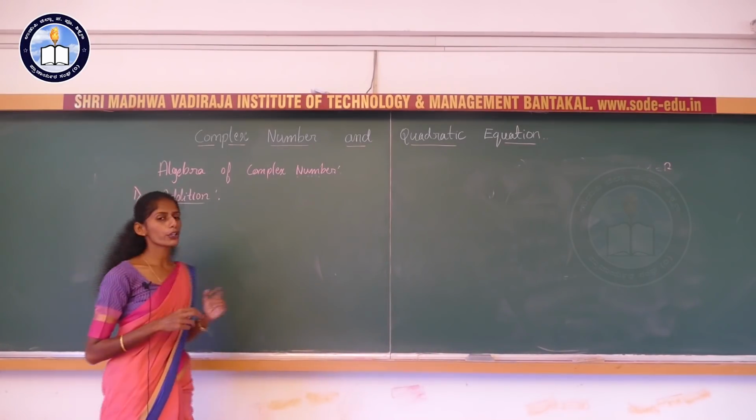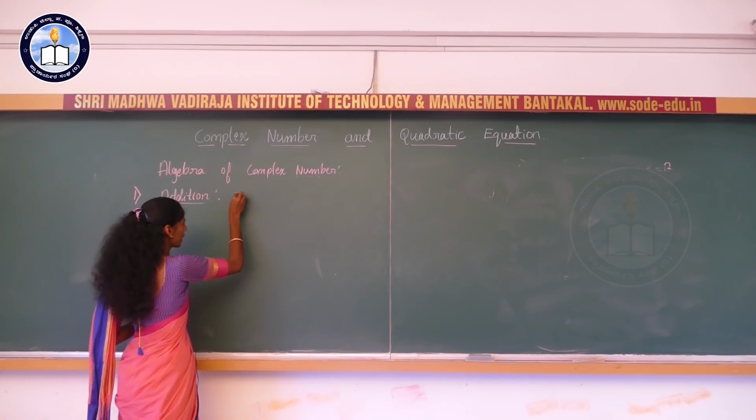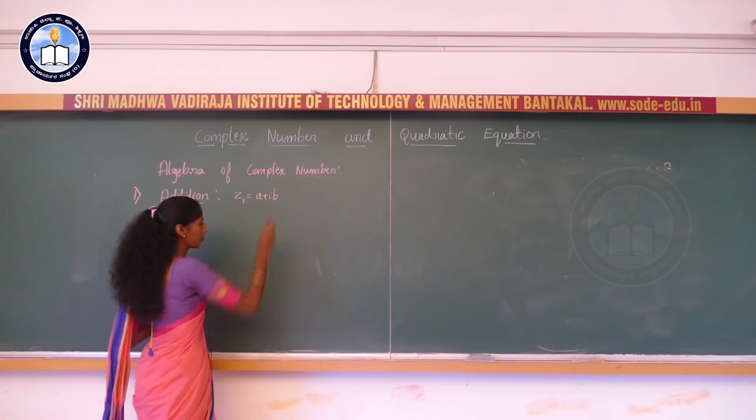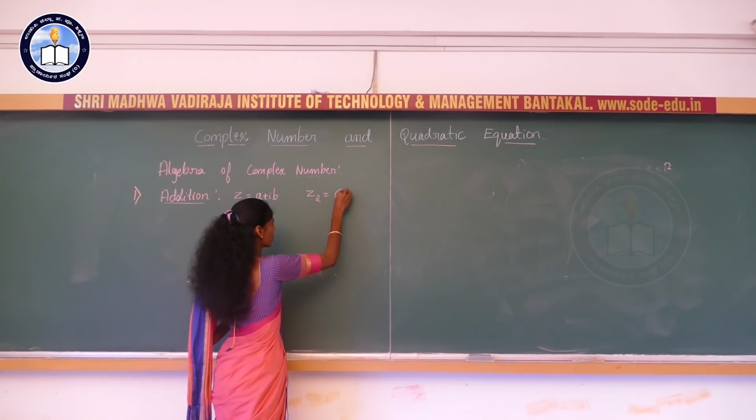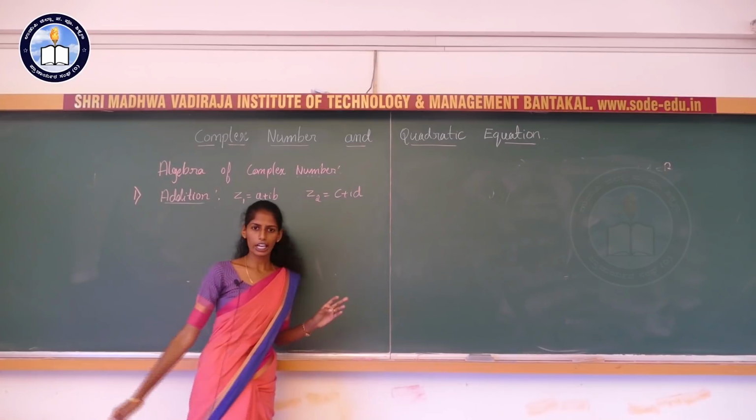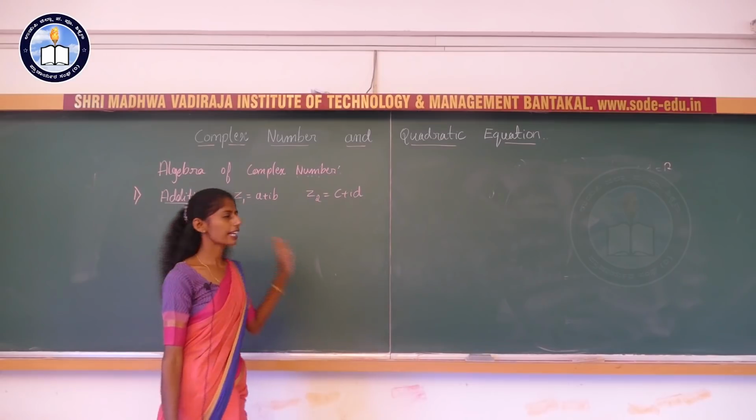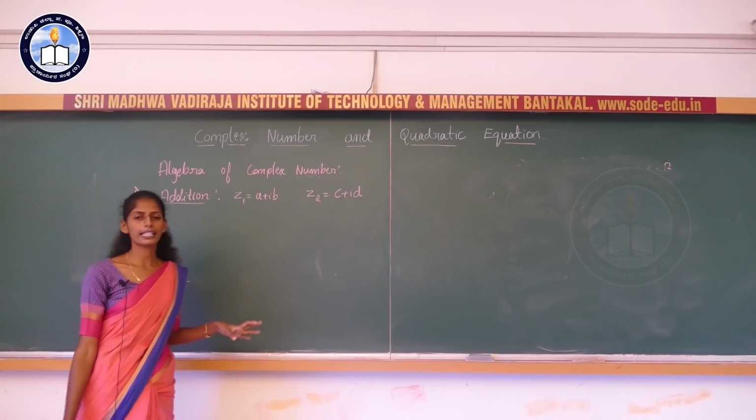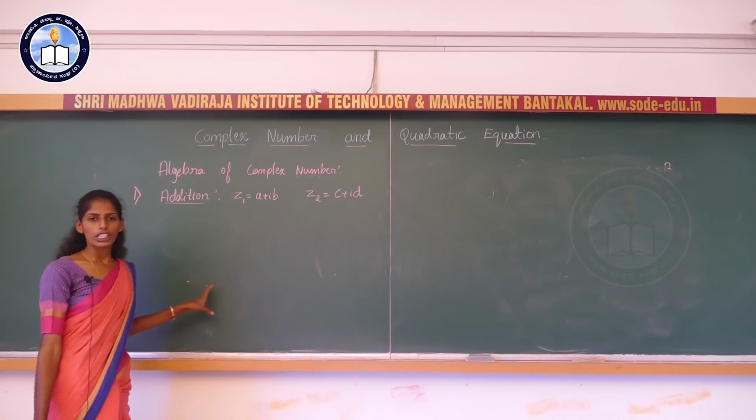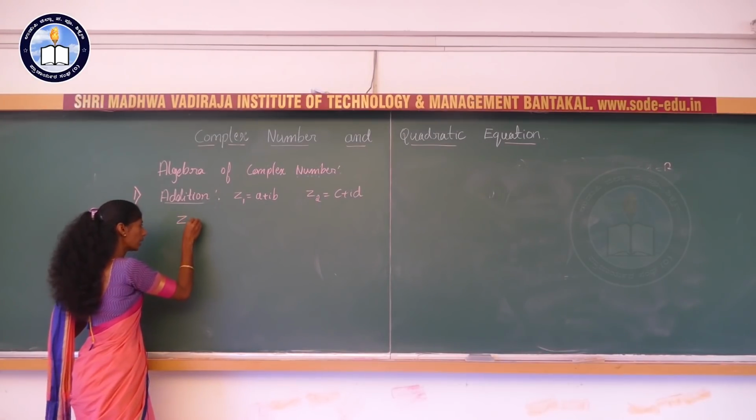Now we need to add two complex numbers. How to add two complex numbers? I will consider two complex numbers, z1 which is equal to a plus ib, and the second complex number z2 is equal to c plus id. Anyhow, we know that to add we require minimum two numbers. Similarly here we need two complex numbers, z1 equal to a plus ib and z2 equal to c plus id. Now I need to add these, that is z1 plus z2.